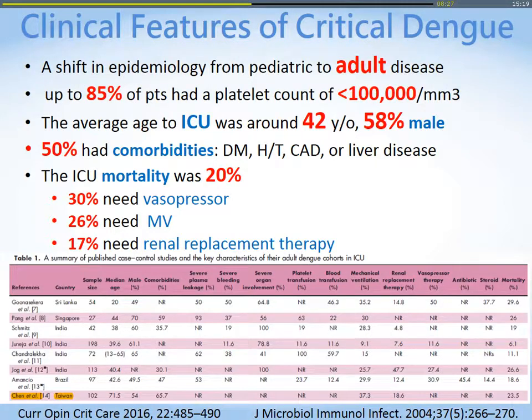Now, we find it shifts the epidemiology from pediatric to adult, and more than 85% have a low platelet count. The average age admitted to the ICU is about 42 years old, more are male, and half of the patients have comorbidities like DM and hypertension. The mortality rate can be as high as 20%. It's very high, according to a recent publication.